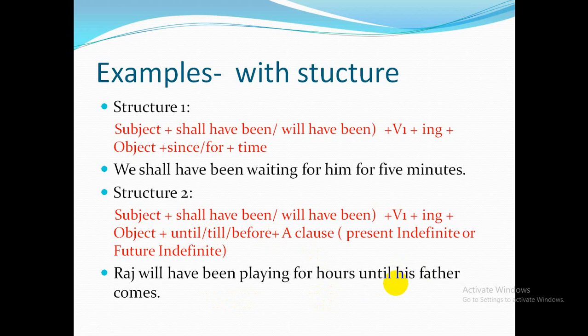So what is going on? See here, Raj will have been playing. By this also we can understand that this is future perfect continuous tense. Even if we omitted this, we can understand this is future perfect continuous. But there can be 2 parts where 2 verbs are mentioned.